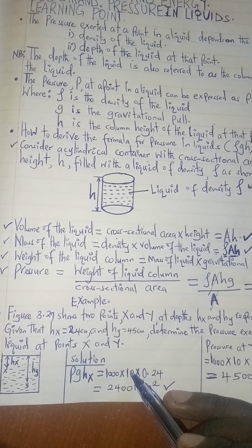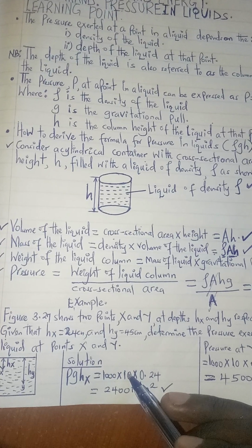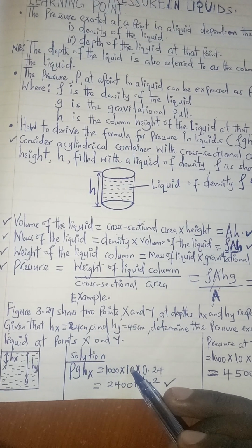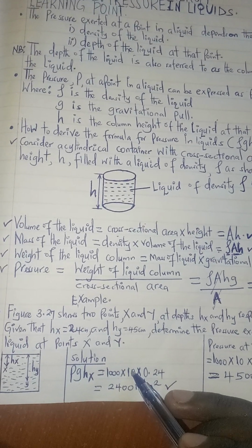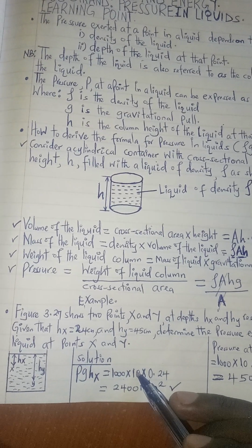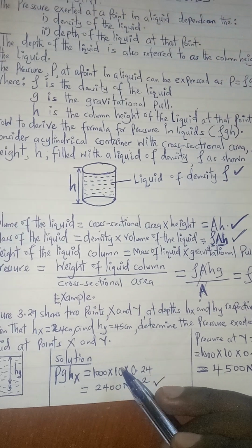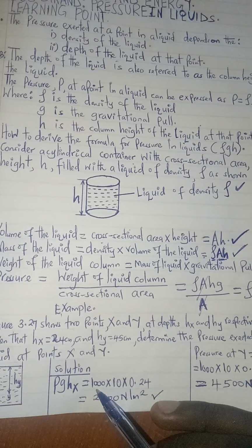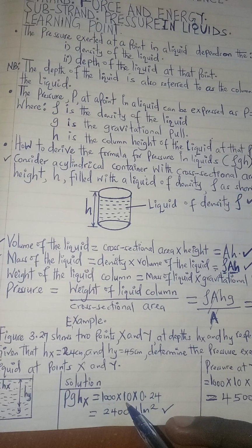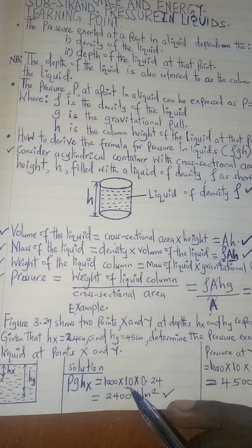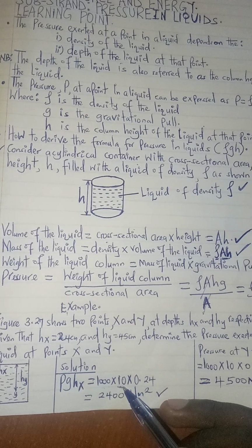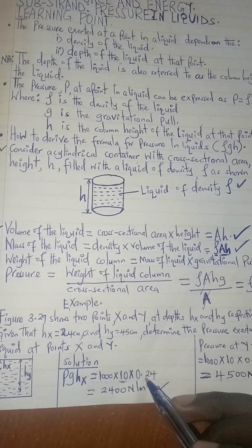But remember, pressure is in Newton per square meter, so we are supposed to change the 1 gram per cubic centimeter to 1000 kg per cubic meter, which is where this 1000 is coming from. The 10 here is the value of gravity, that is acceleration due to gravity, which is 10 Newton per kg. Then times the height.